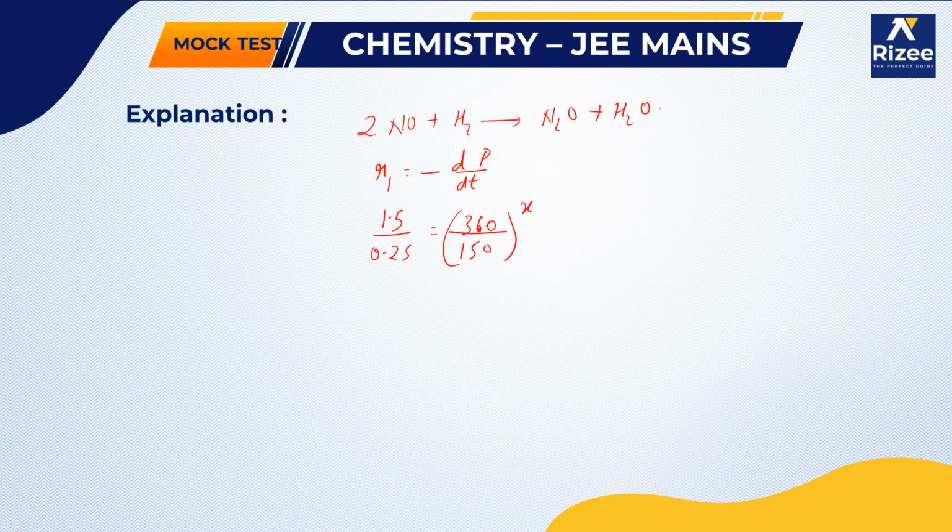So 1.5 by 0.25, you get 6, equals to 360 by 150, that is 6 by 2.5, to the power of x.